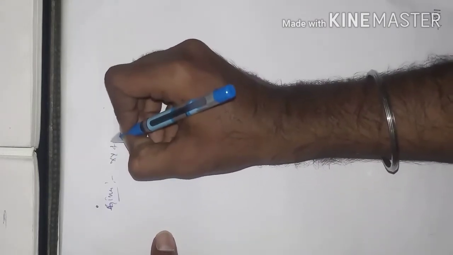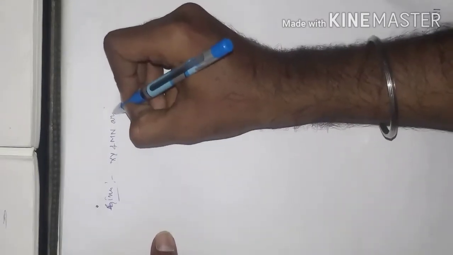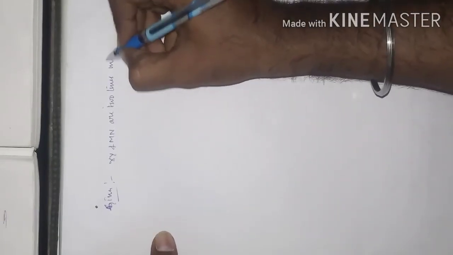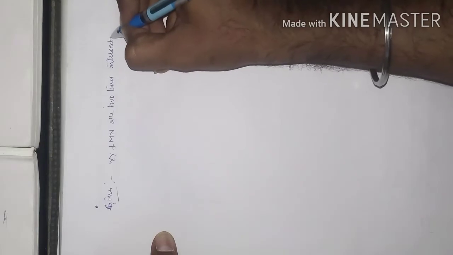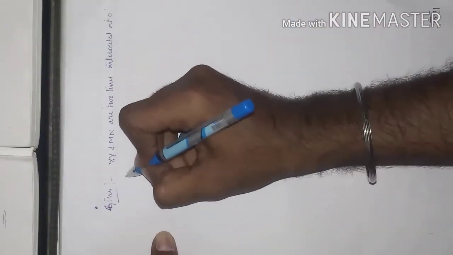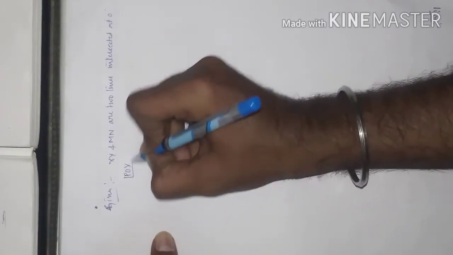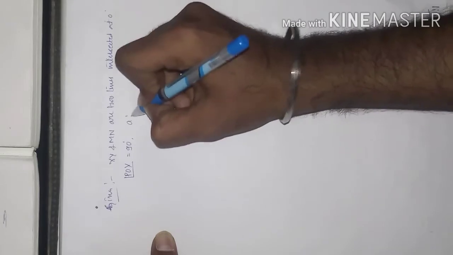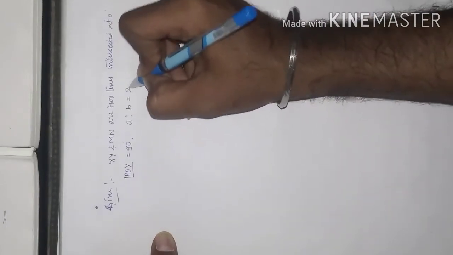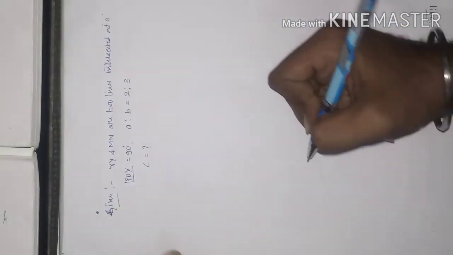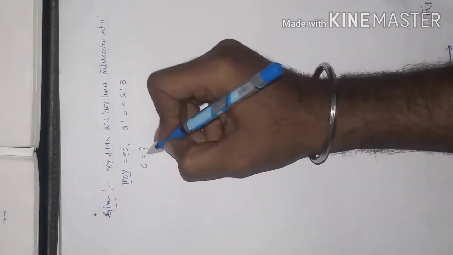XY and MN are two lines intersected at O here, and angle POY is equal to 90 degrees, and they gave the proportion A is to B is equal to 2 is to 3, and they are asking to find C. They are asking us to find the angle C here.